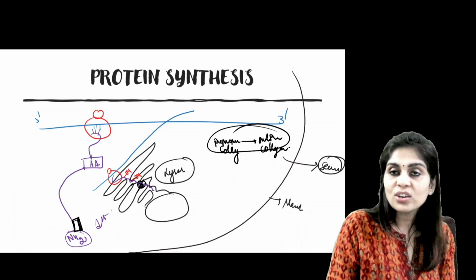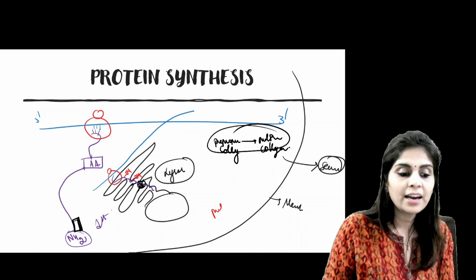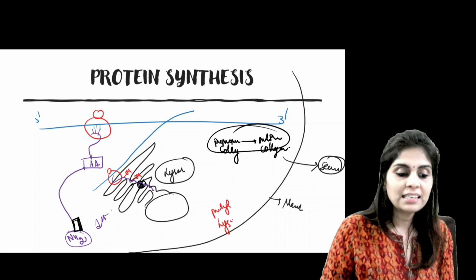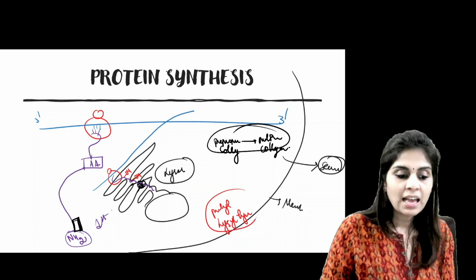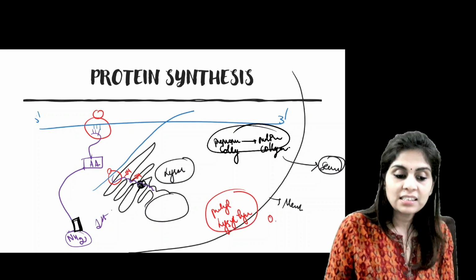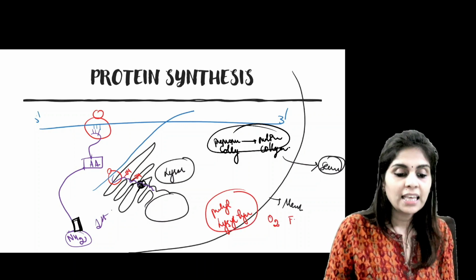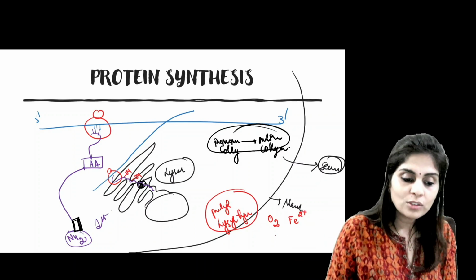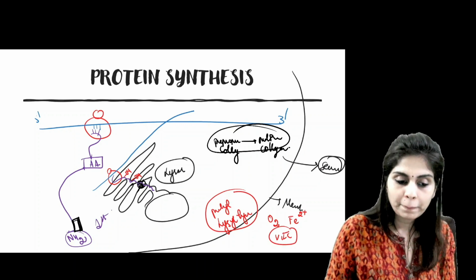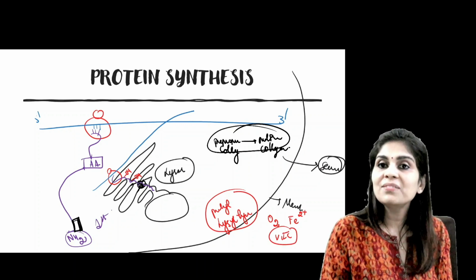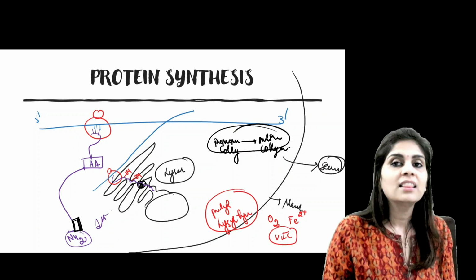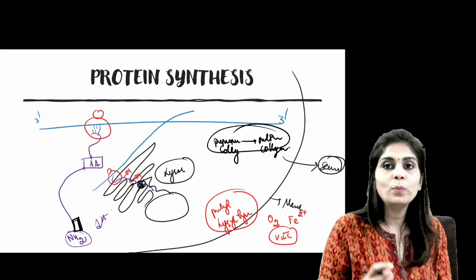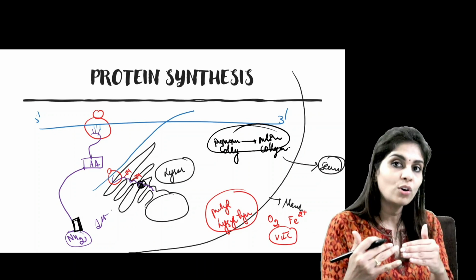And this hydroxylation is done by prolyl hydroxylase and lysyl hydroxylase. Both these hydroxylases need molecular oxygen. They need ferrous ion, and they also need vitamin C. And that is why in vitamin C deficiency, the hydroxylation does not happen. Without hydroxylation, hydrogen bonding is not formed.